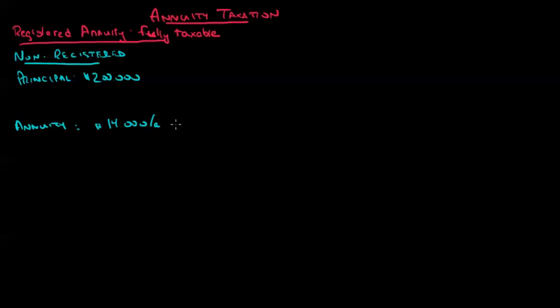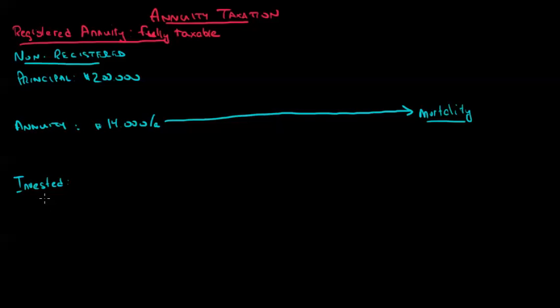$14,000. Now, I know that the insurance company is going to guarantee me that $14,000 a year, and in this case, we'll deal with a life annuity. So we'll say they'll guarantee me that right until mortality. Of course, I could have guarantees or survivor's benefits, but we'll just deal with an ordinary, what's called life straight annuity or straight life annuity. And that $200,000, it is invested and it's earning interest income. So let's say we're getting a 3% return here.